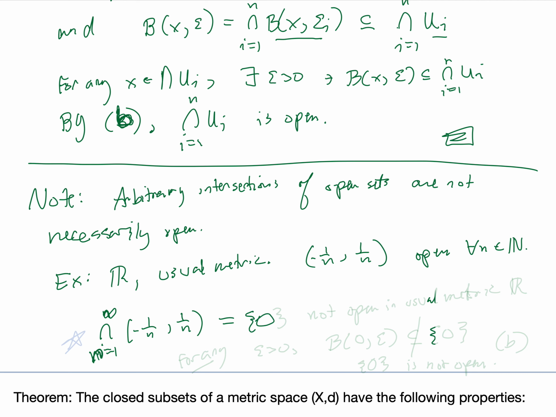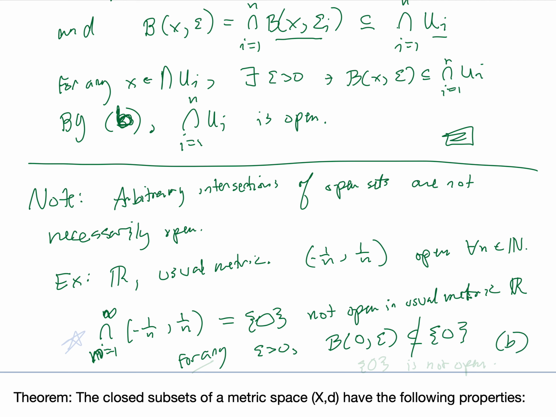The only thing in this intersection is the element 0. So 0 is the only thing in that set. And this set is not open in the usual metric space for R. How do I know that it's not open? For any epsilon greater than 0, the ball centered at 0 of radius epsilon cannot be contained in the set containing just 0.